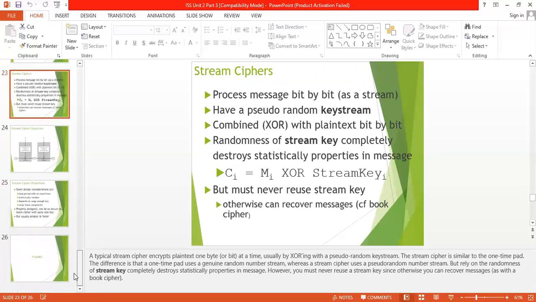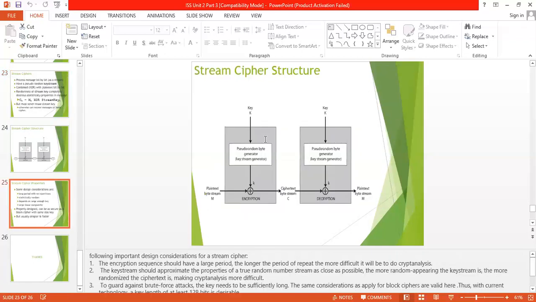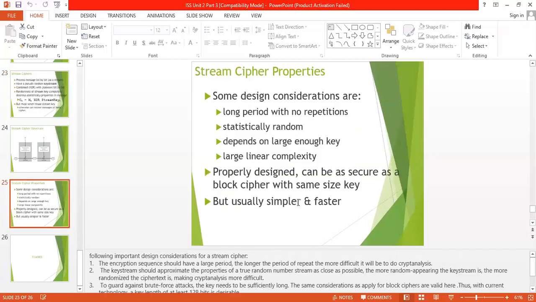In the stream cipher, we process the message bit by bit and have a pseudo random key stream, which is combined with the plain text bit by bit, but we must never reuse the stream key. Some properties of the stream cipher: first, the encryption sequence should have a large period.